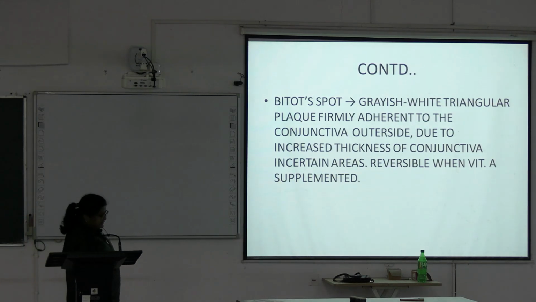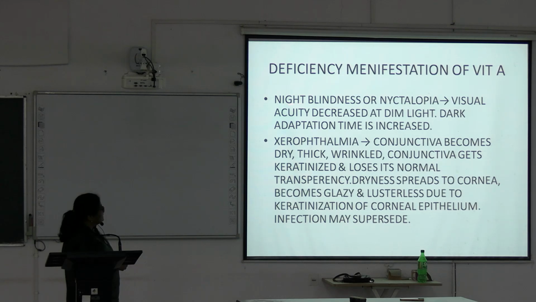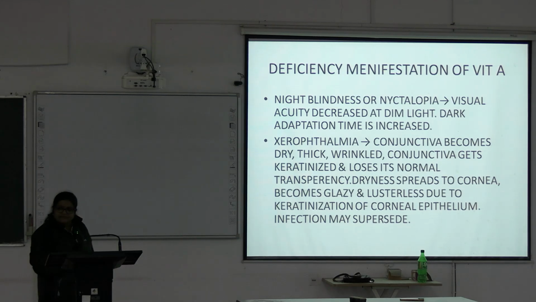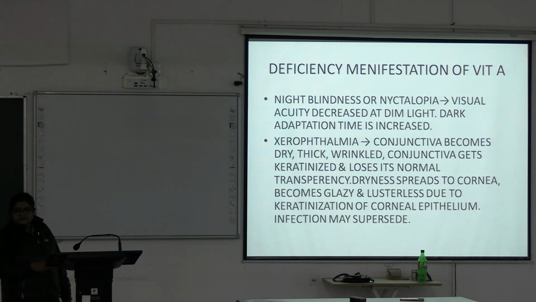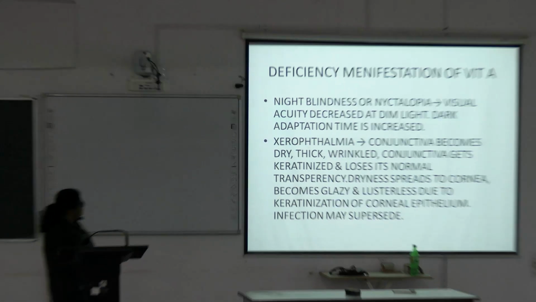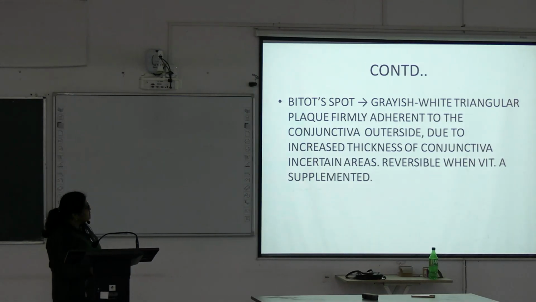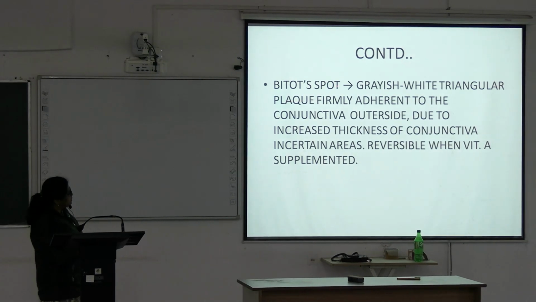Next, these are sequential. So, in an early case of vitamin A deficiency, the patient first develops night blindness. Then he develops xerophthalmia if not treated. Then he develops Bitot spot. What is Bitot spot?